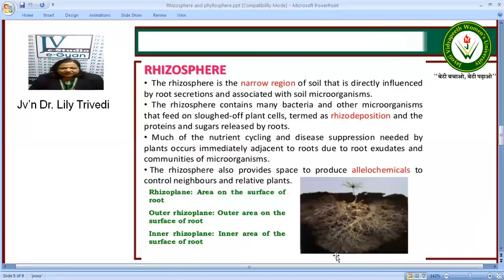Much of the nutrient cycling and disease suppression that is needed by the plant occurs immediately adjacent to the root due to root exudates and communities of microorganisms. So they produce allelochemicals to control the neighbors and relative plants. Now in rhizoplane also, there is the outer rhizoplane and the inner rhizoplane.